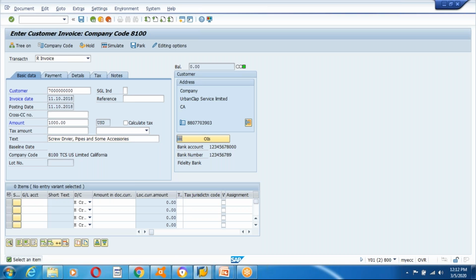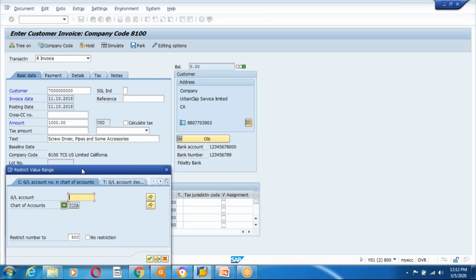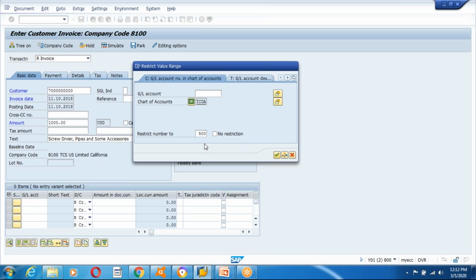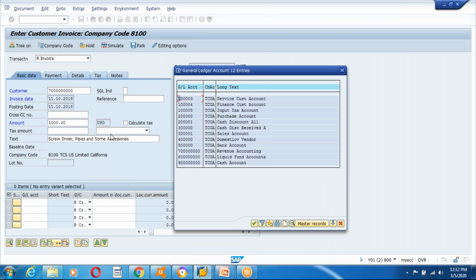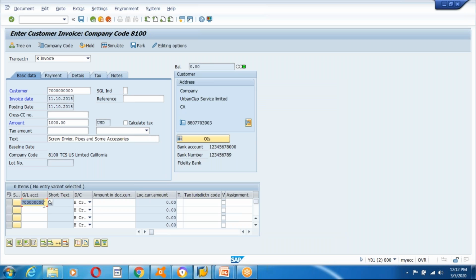So maybe this is my customer, and this customer has to pay to my company. There are different kinds of accounting which I have. So service customer account and finance customer account. Okay, there are different kinds of GL accounts which I have used. So this comes under my revenue. So maybe I can take a revenue account.